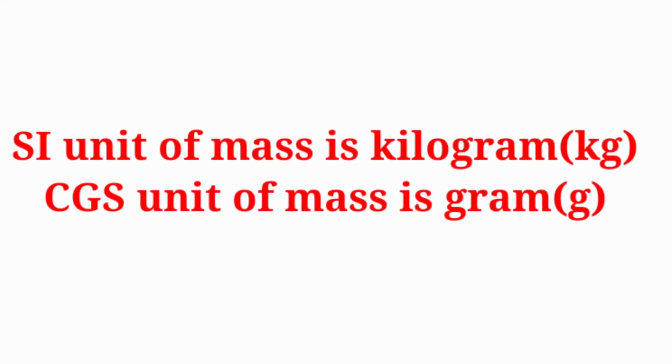And the SI unit of mass is kg and the CGS unit of mass is g. Simply we say kg, kilogram, and g, gram. Usually we represent mass with a small m.